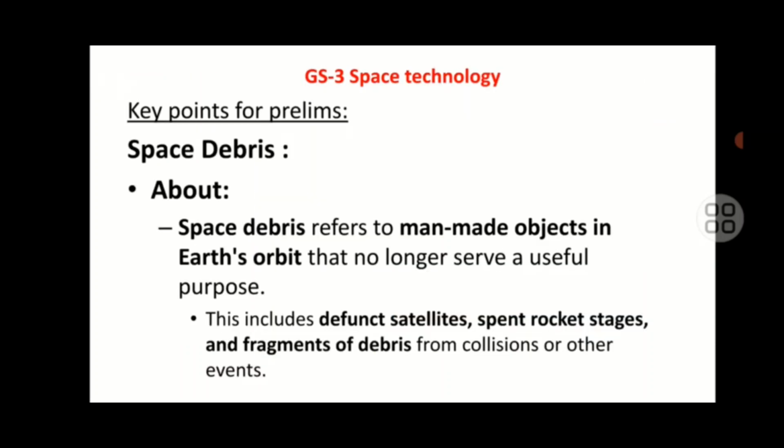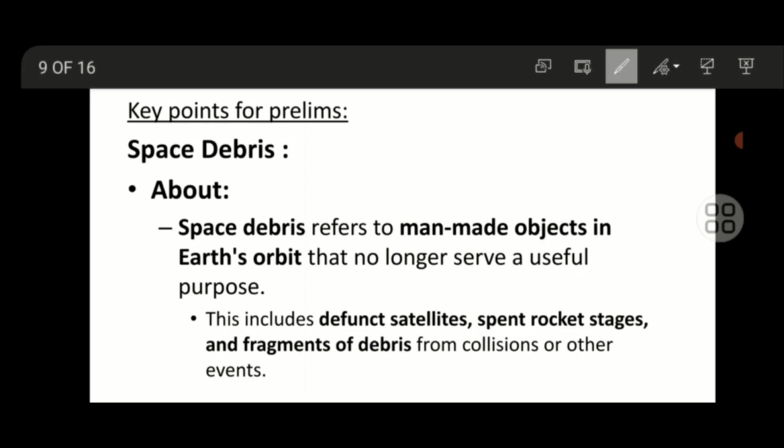Next issue is small debris orbiting Earth that poses a threat in space. You need to understand space debris, which means man-made objects in the Earth's orbit that no longer serve any useful purpose, like defunct satellites, spent rocket stages, or fragments of debris.